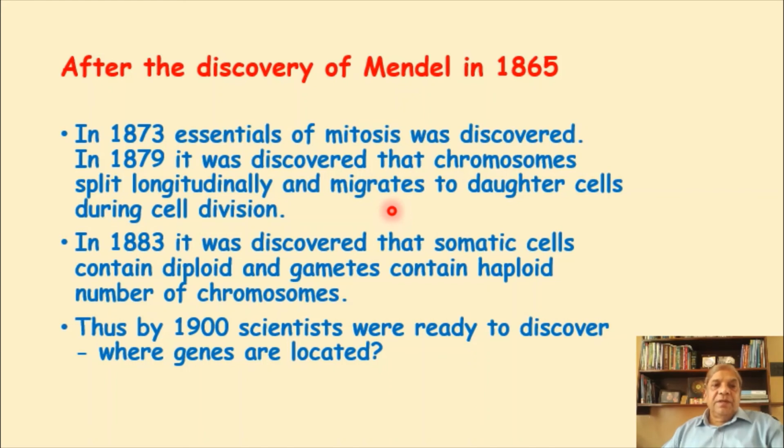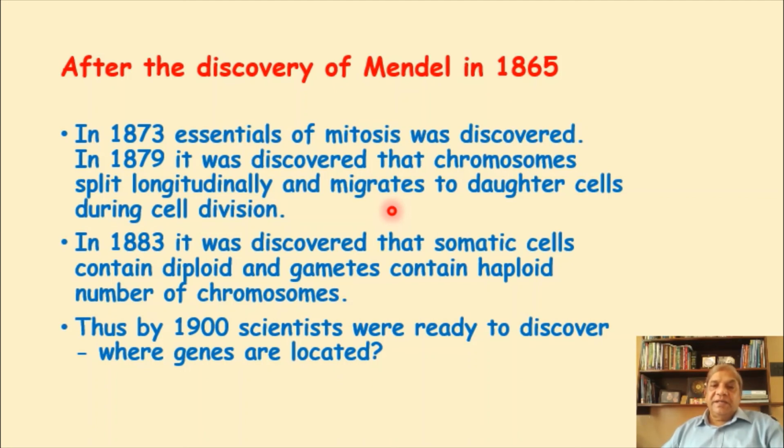In 1883, it was discovered that somatic cells contain the diploid number and gametes contain the haploid number of chromosomes. So this was quite late after Mendel's discovery. The three scientists who did their experiment in 1900 knew all these things. So it was very easy for them to understand the result of their experiment, which was not easy for Mendel.